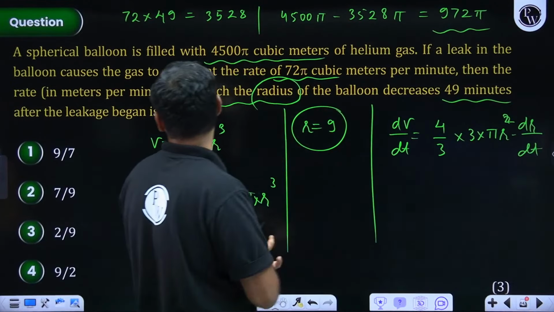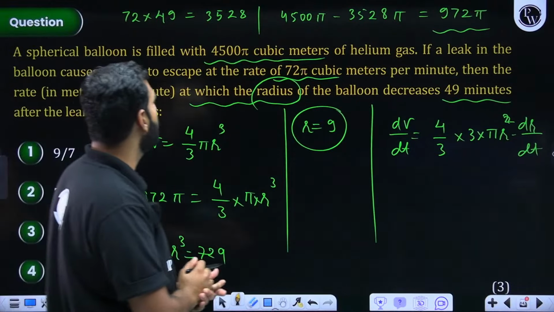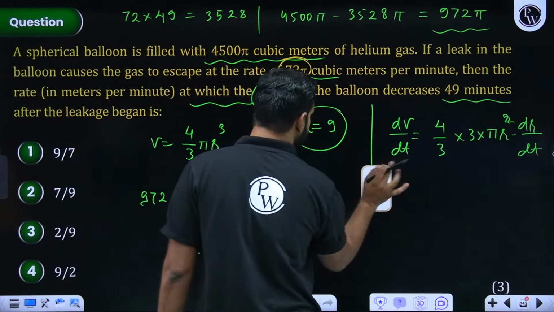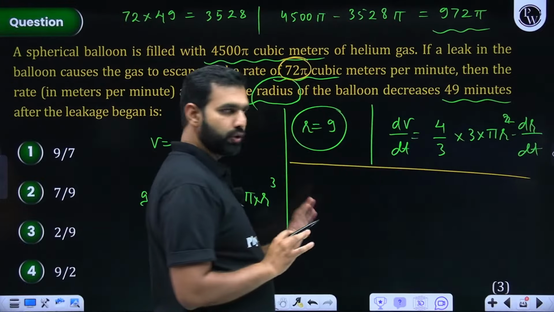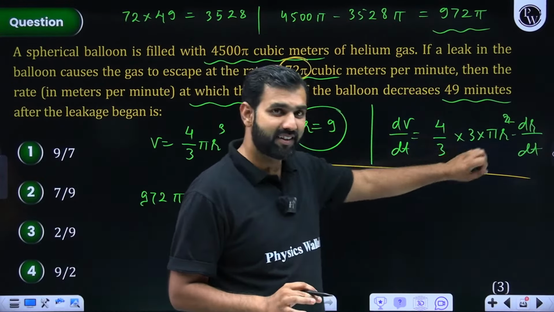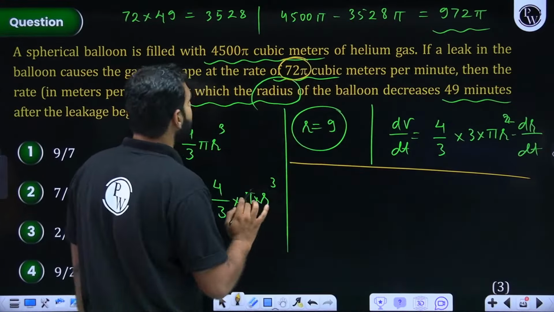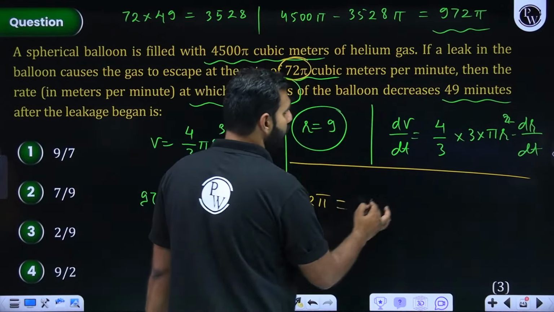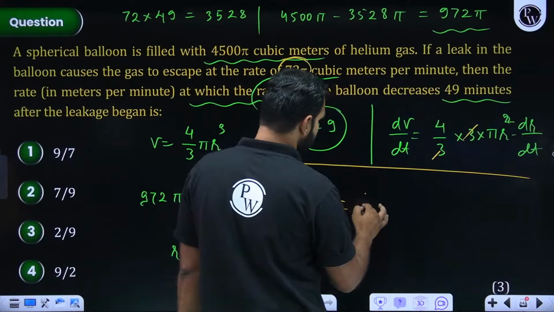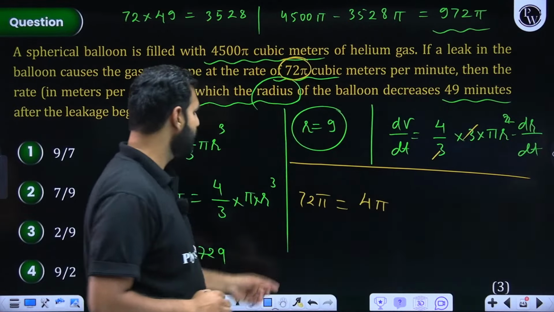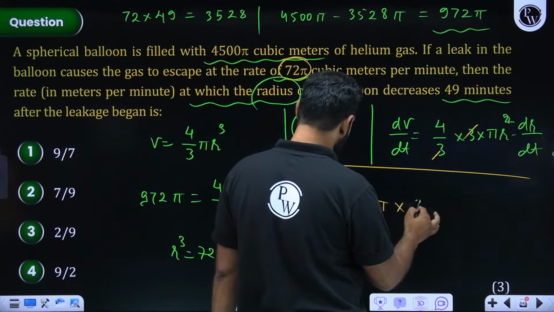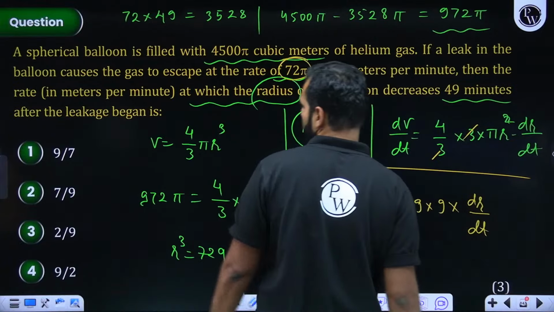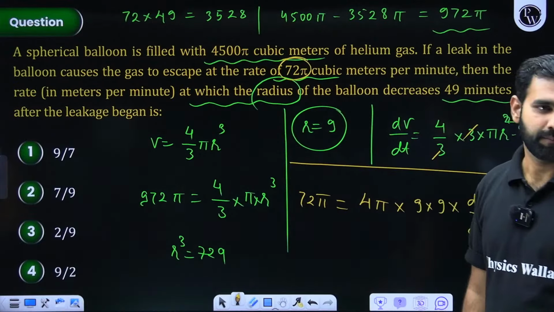Now dV by dt, the change in volume, is decreasing at 72 pi cubic meters. So dV by dt should be this, and both should be negative. The volume is decreasing, the rate is decreasing, so negative will be positive. So I'm not writing that negative sign. So it is 72 pi, equal to this, 3 and 3 cancel. This leaves you with 4 pi. R is 9, so we have already cracked R. So 9 into 9, and dr by dt is what we are trying to work out. By calculating this, you can figure out the final answer. I'm not solving it further.